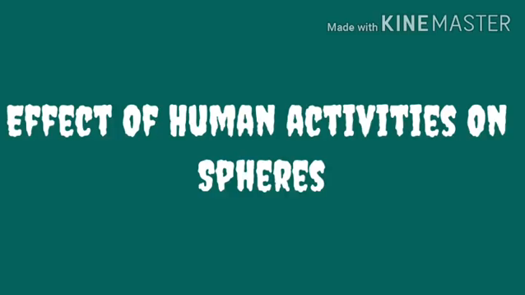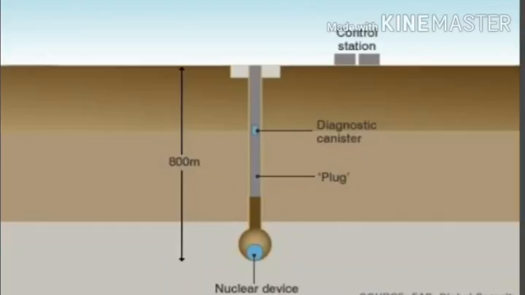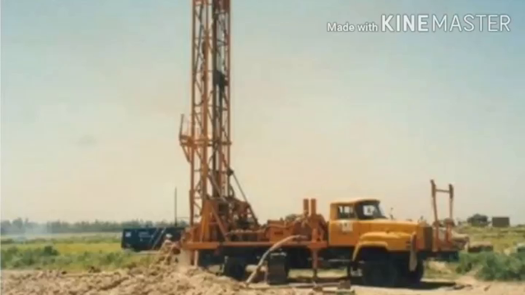Now let's learn the effect of human activities on these spheres. Human beings do various activities on this land for their own development in life. But due to these activities, knowingly or unknowingly, an imbalance is created in all these spheres. If the balance is not maintained on these different spheres, it will be a threat to the existence of human beings on this planet. Lithosphere is getting affected badly when underground nuclear testing is done or when drilling is done for tube wells or for obtaining mineral oil. This is how lithosphere is affected by human activities.